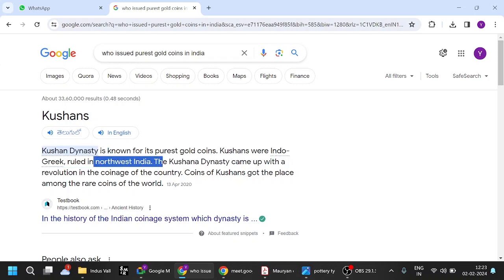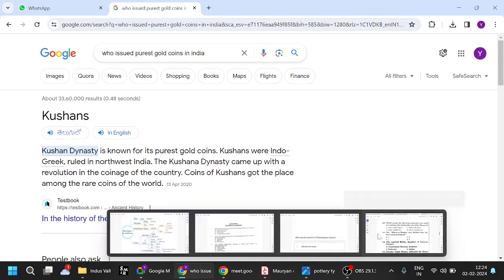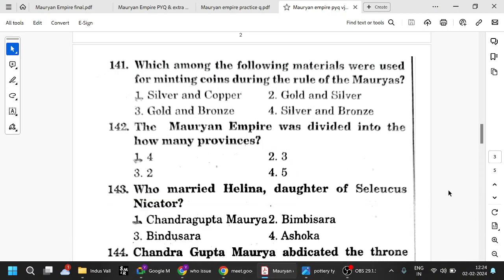As I said, after the Mauryan Empire, many people from the Greek region started coming and assimilating with the Indians, and Kanishka and all these people also came from the Indo-Greek region. I mean, they came from the Greek region and settled down in India.